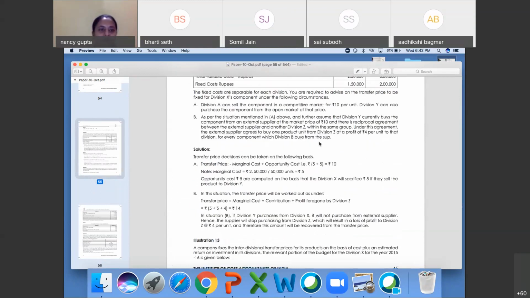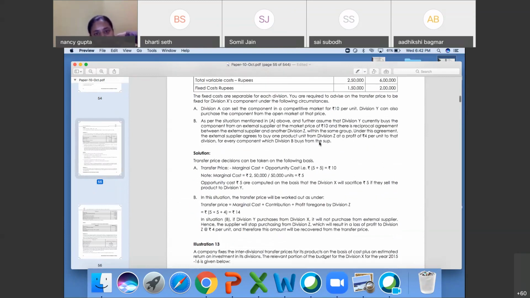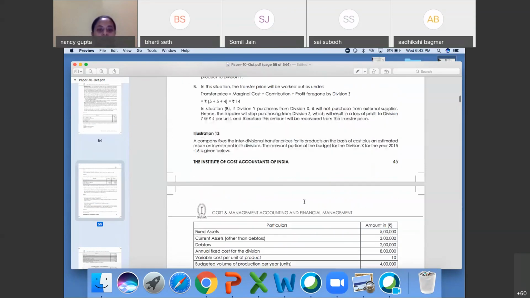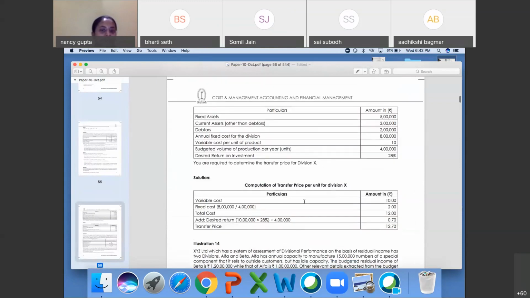Okay. In question number 11, you are talking about, no? Right. Here the question was to calculate divisional expected ROI or divisional RI. Divisional profit is given as 25%. Investment is given as 1,50,000. Right? Total investment is given here. But in this question, no investment is given. So you will consider this as an investment. This is why.